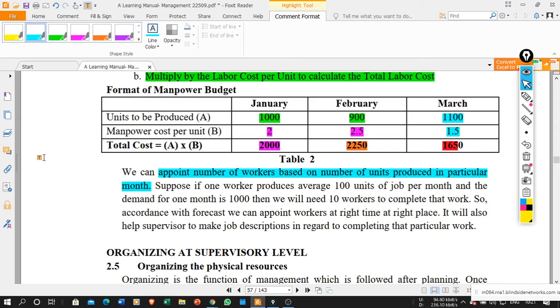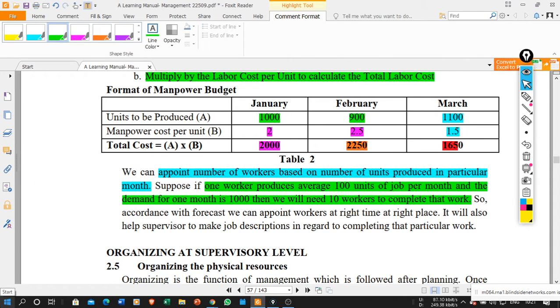Say, an MNC industry cannot go for this one, but a small industry may. Suppose one worker produces an average of 100 units of job per month, and the demand for one month is 1000, then we will need 10 workers to complete that work. For example, if one worker will produce 100 units in one month, and the organization has decided the target of selling 1000 units in the market, then for producing the 1000 units, I need at least 10 workers.